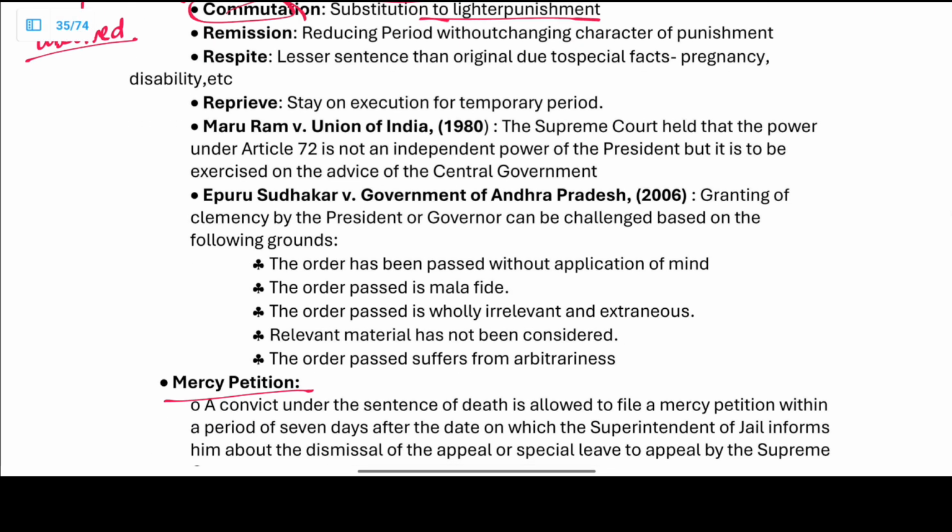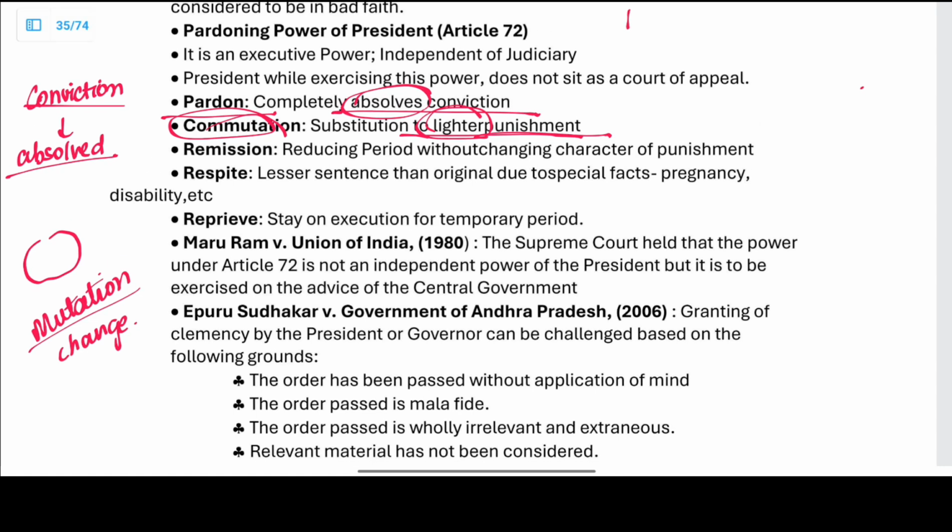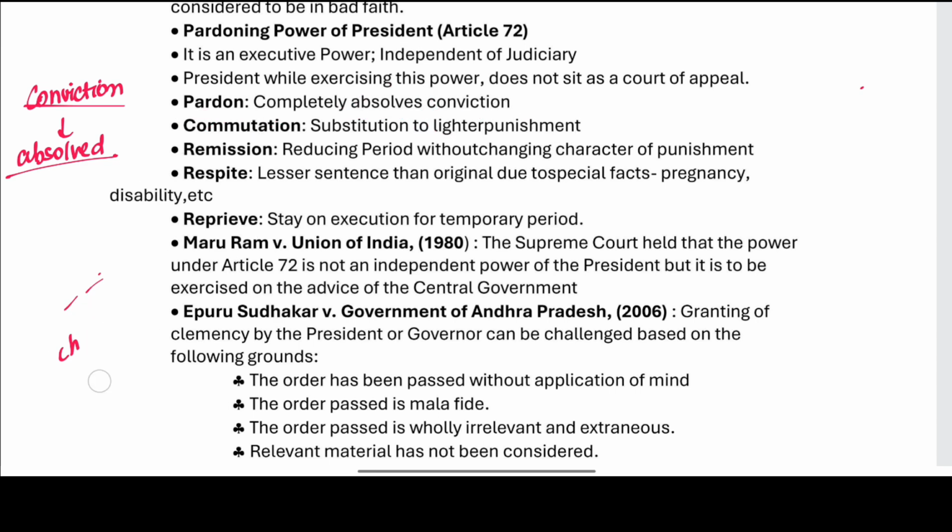Commutation is substitution to a lighter punishment. Mutation is nothing but a change. When it is 10 years rigorous imprisonment, it is changed to 10 years of lighter punishment, a normal sentence. So commutation is when it changes to a lighter punishment.